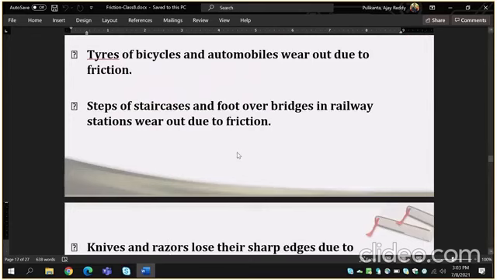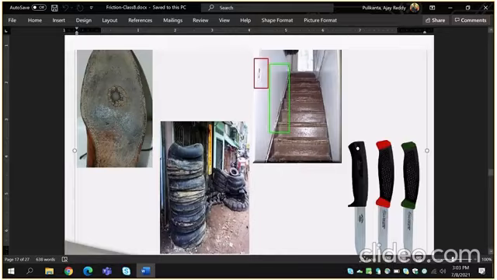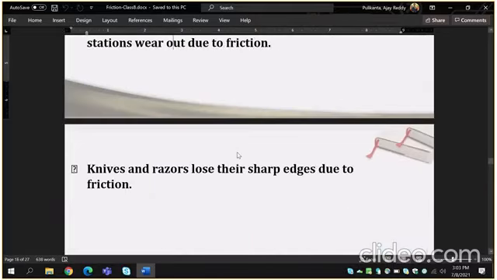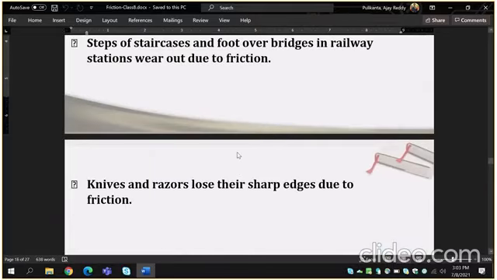Steps of staircases and foot over bridges in railway stations wear out due to friction. Knives and razors lose their sharp edges due to friction.